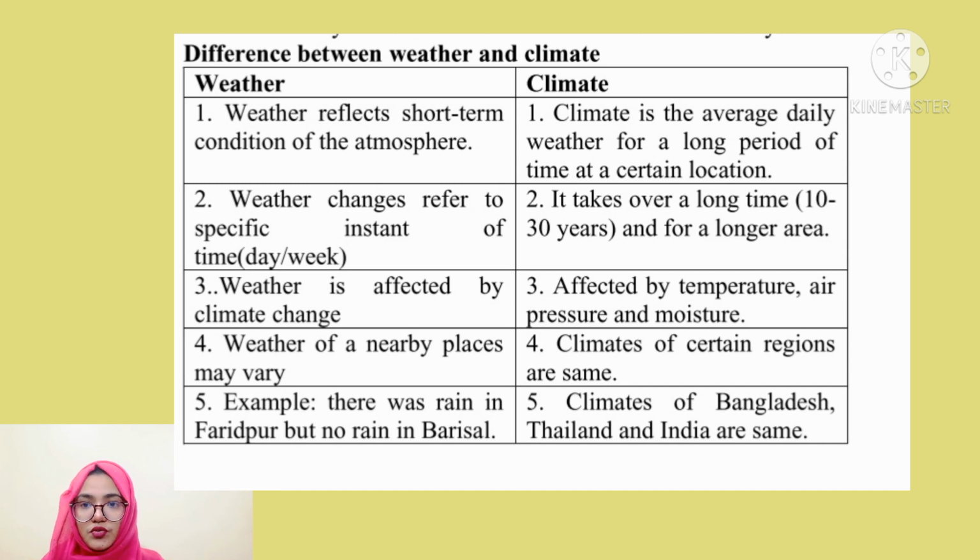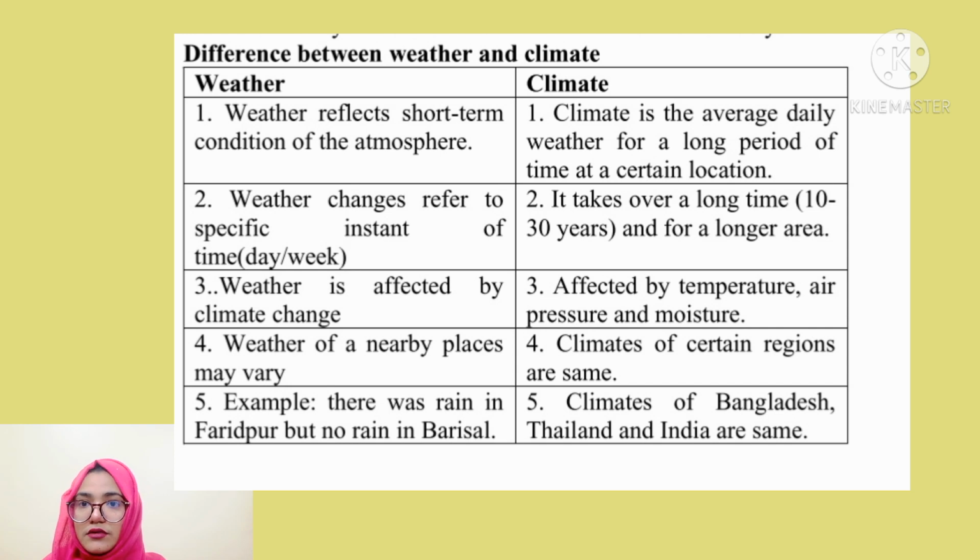Then weather number 2. Weather changes refer to a specific instant of time. Then climate. It takes over a long time, like 10 to 30 years, and for a larger area. Then weather number 3. Weather is affected by climate change. On the other hand, climate is affected by temperature, air pressure and moisture. The next one, weather of nearby places may vary, but climates of certain regions will be the same.